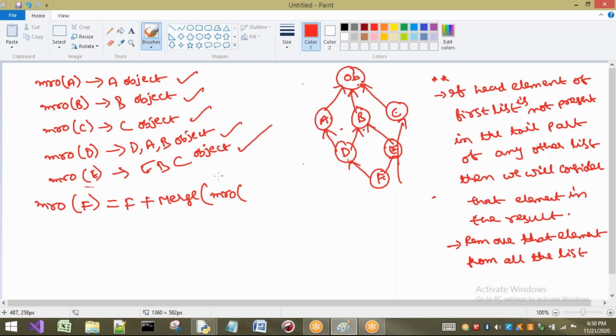I am taking MRO also. I can take MRO of. What are the things we have to write here? What are the superclasses of this one? D and E. So MRO of D, comma, MRO of E, comma, we can write what? D E. Okay. In this way, we have to write first. As we have seen in the formulas, you know how I have written this statement here. After this, what I have to do? I have to consider according to the formula, is it correct or not? Yes, it is correct only.